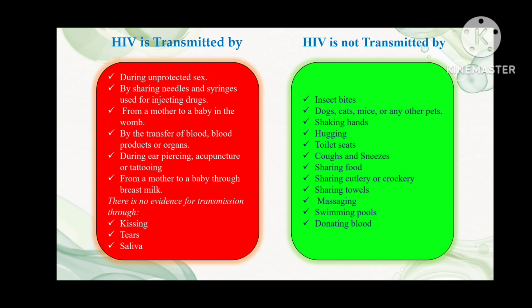HIV is generally not transmitted by insect bites, dogs, cats, mice, or any other pets, shaking hands, hugging, toilet seats, coughs and sneezes, sharing food, sharing cutlery and crockery, sharing towels, massaging, swimming pools, donating blood, and so on.